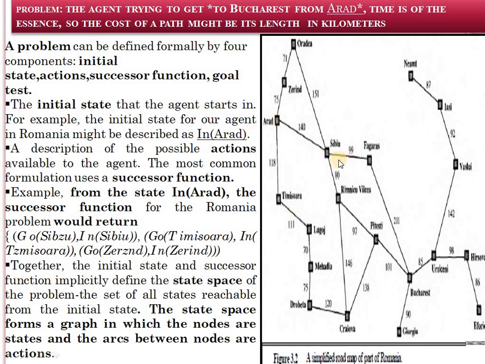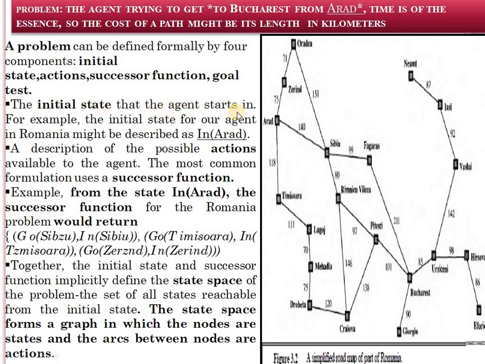Let's see, a problem can be defined formally by 4 components: initial state, actions, successor function. Successor function is calculating the successive location. For this, Z, S, and T are the successors. Then goal test means we are checking whether we reach the goal state or not. That is a goal test.